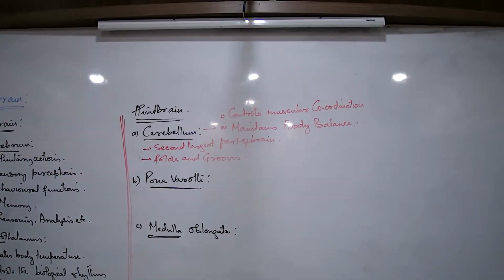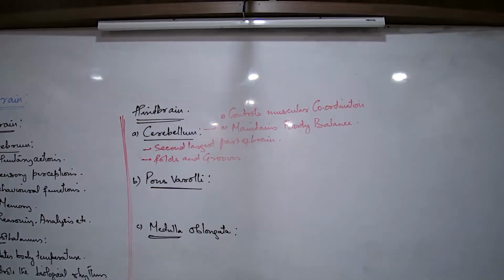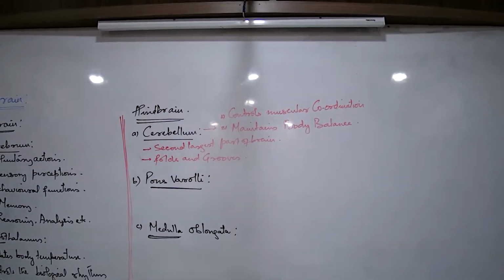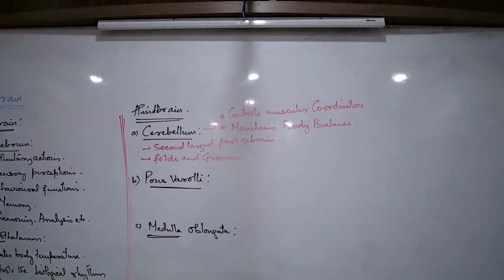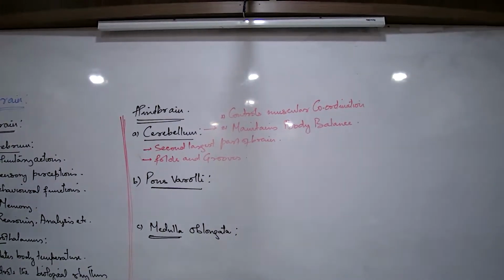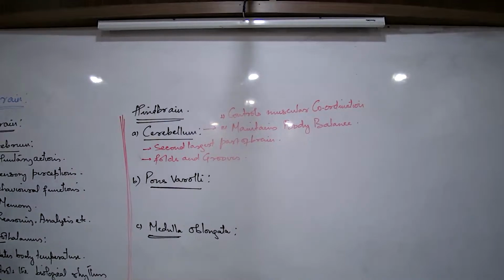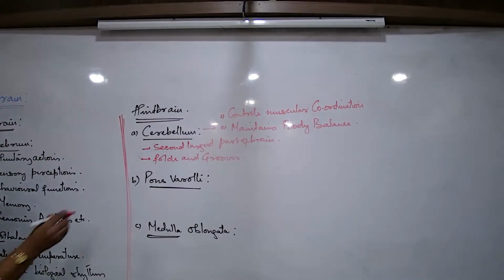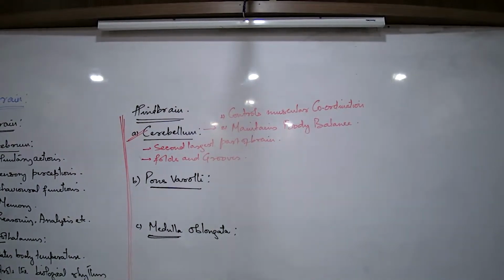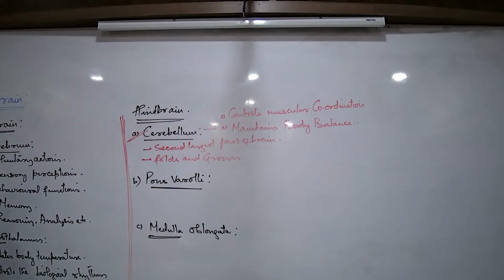वैसे तो the concept of static and dynamic balance is because of the fluid in the ear. But वो process को कौन सा part of the brain regulate करता है? That is the cerebellum. So that's why we are writing straight away. What is the other function of cerebellum? Maintaining body balance. तो दो function क्या लिखना है cerebellum? One is maintaining body balance. Second is bringing about muscular coordination. आया समझ में? Two major functions of cerebellum. Differences between cerebrum and cerebellum are a major question in your paper. काफी common है. Parts and some case study and some questions are always there.